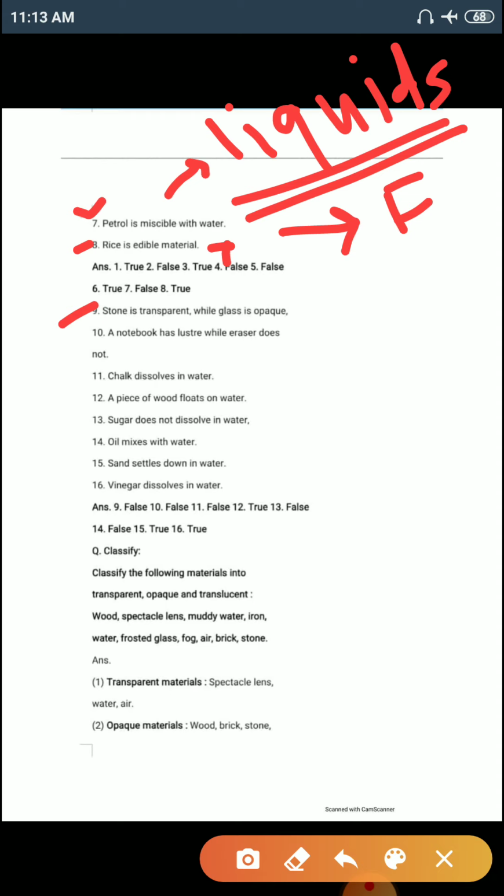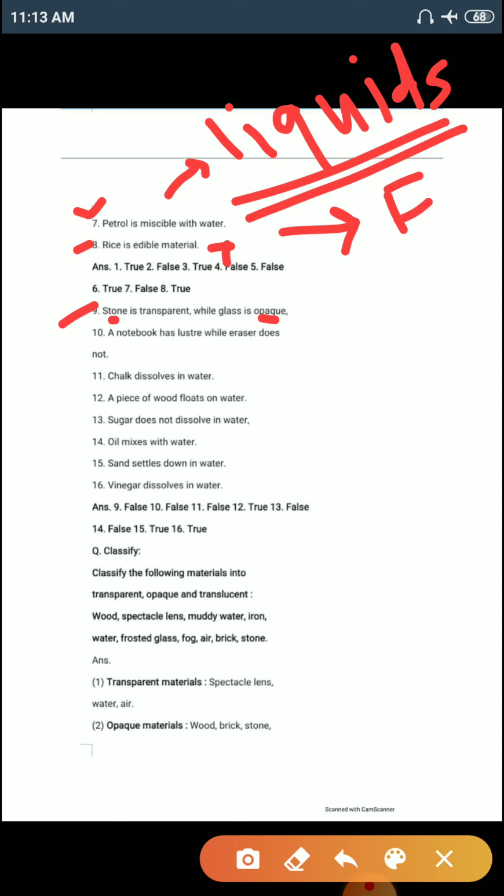Now statement number 9. Stone is transparent while glass is opaque. First of all, transparent means we can easily see the other side of the object, and opaque means we cannot see the other side of the scenario.